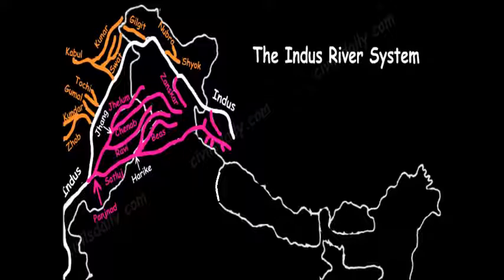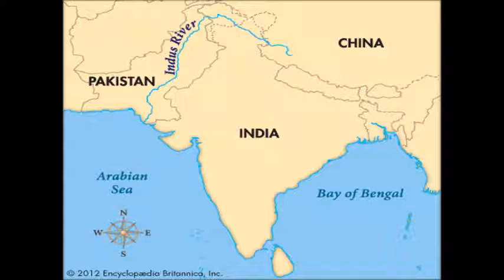The Indus river system runs through Jammu and Kashmir, turns south near Chilar and enters Pakistan. Its major tributaries are Jhelum, Chenab, Chenab, largest tributary of Indus, Ravi, Beas and Satluj. Indus river enters into the Arabian Sea.